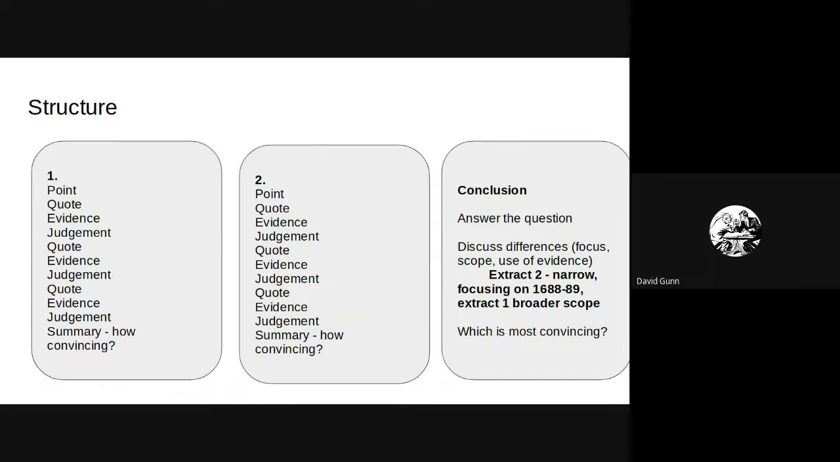And I would say aim to do that 3 times with a summary at the end of each paragraph saying how convincing. And then in conclusion, you're pulling it together here, you're answering the question, discussing the differences between the arguments, the interpretations. So, for example, in this one, extract 2 is quite narrow. It's focusing on 88 and 89, whereas extract 1 has got a broader scope. So you're really setting out the differences and then answering the overall question, and saying which is most convincing.